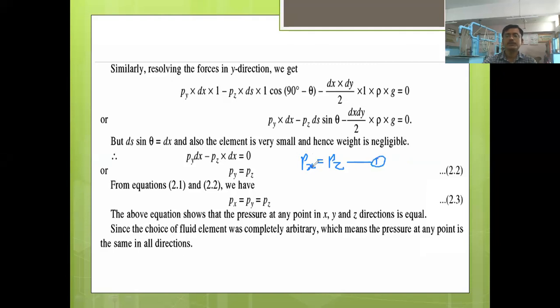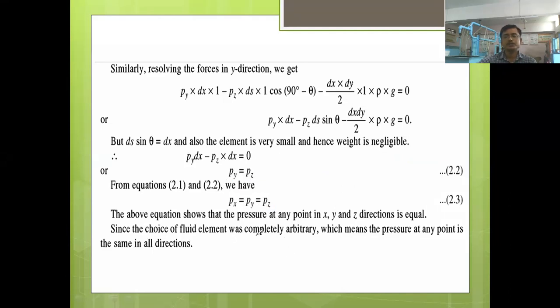Equation number 1 we have written there Px is equal to Pz. Equation number 2 says Py equal to Pz. So therefore from equation 1 and 2 we can say that Px is equal to Py equal to Pz. Okay, so what we had to prove, we have derived here: Px equal to Py equal to Pz. The above equation shows that the pressure at any point in x, y, z direction is equal, right?